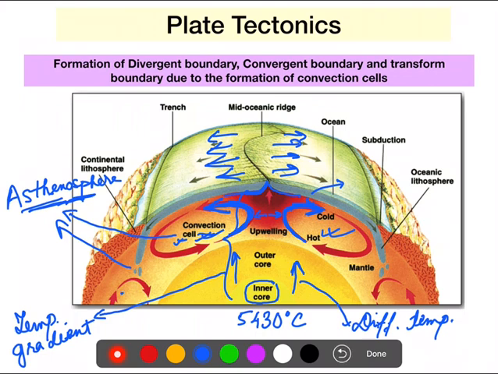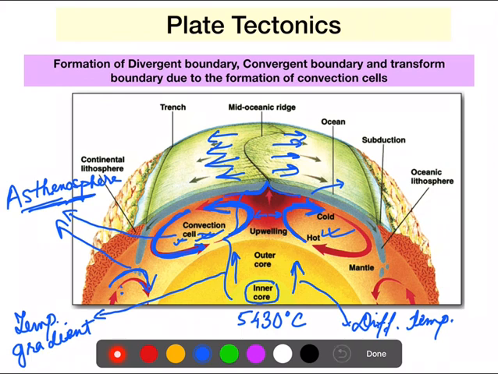So let's say there is a convection cell which is moving this side. This is the convection cell, the direction is this side. Let's say there is again one convection cell which is moving this side.